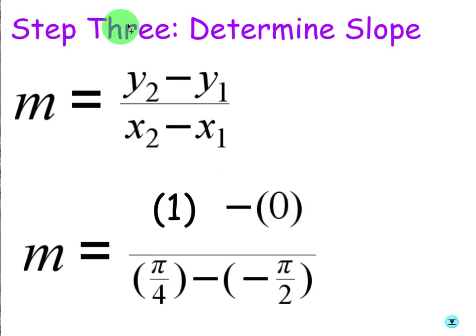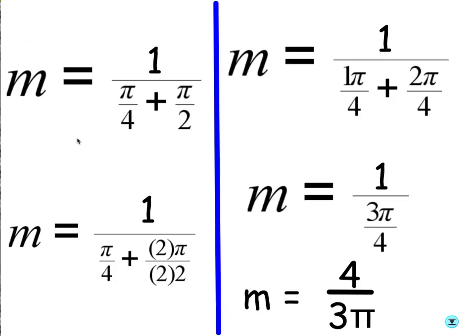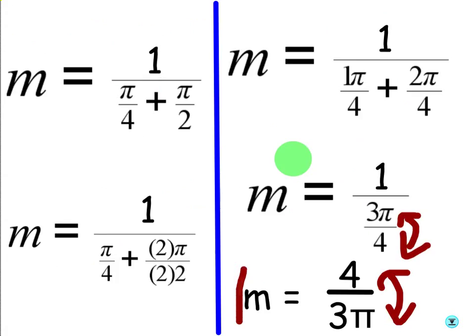So now we're going to determine the slope of our secant line by writing y2 minus y1 over x2 minus x1. Plug all that stuff in we just figured out. So it's going to be 1 minus 0 over pi over 4 minus negative pi over 2. That's going to become a plus. So it'll be 1 over pi over 4 plus pi over 2. And pi over 4 plus pi over 2, by finding a common denominator, we will get 3 pi over 4. We will flip this fraction since it's 1 over 3 pi over 4. Whenever you do 1 divided by something, you just flip that fraction so it becomes 4 over 3 pi. So there's the slope of our secant line.